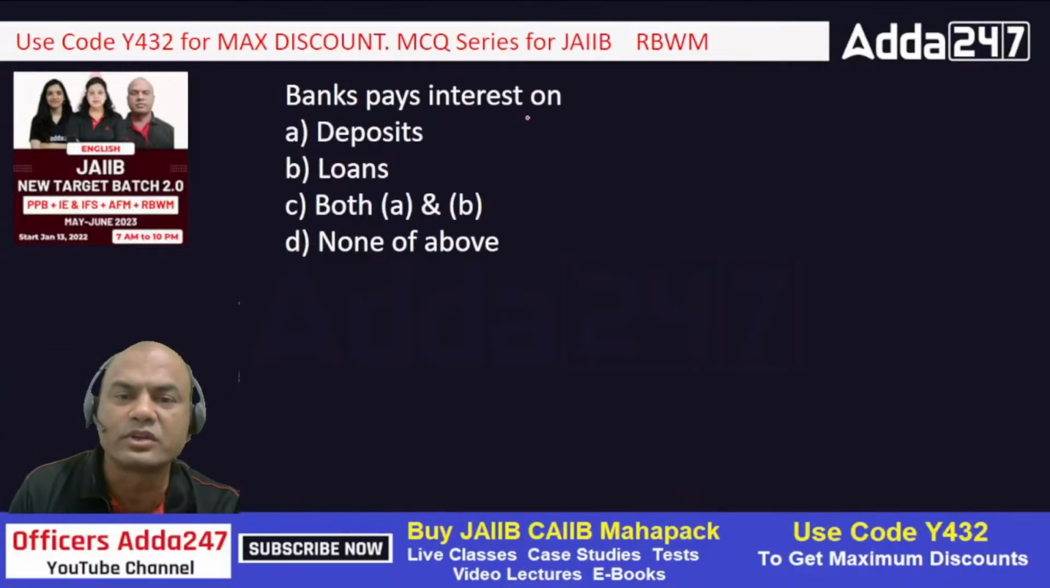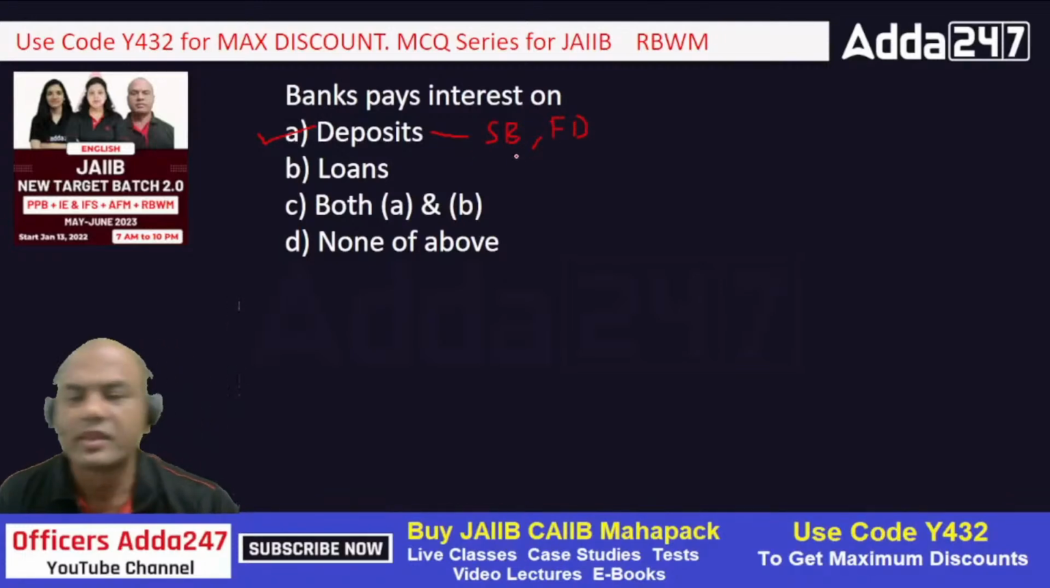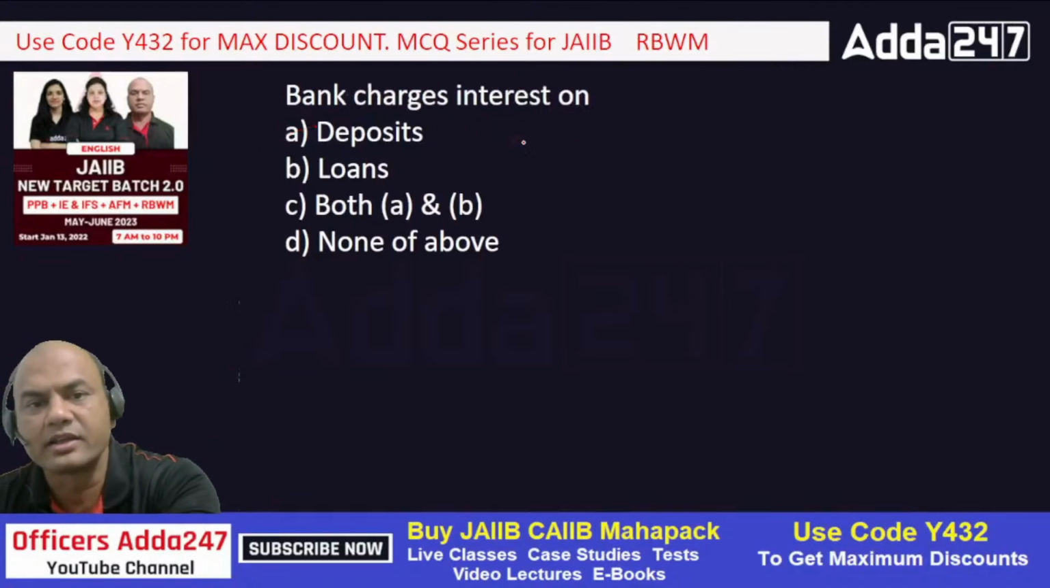Bank pays interest on. See here, the first three questions are very simple. Bank pays interest on deposits, loans, both A and B, none of the above, because we'll be checking your basics. So bank pays interest on what? Deposits or loans or both? Correct? Yes, it pays interest on deposits. Deposit means what? Saving. Current, no interest. FD. Right? Okay. Got it? So the answer is A.